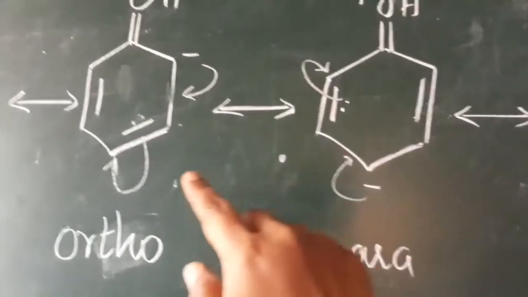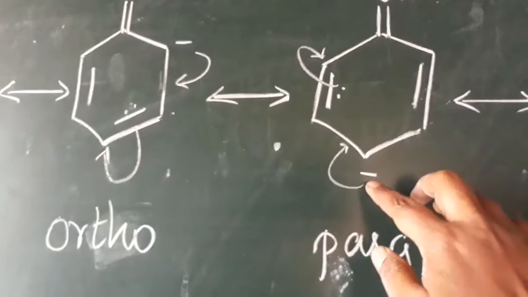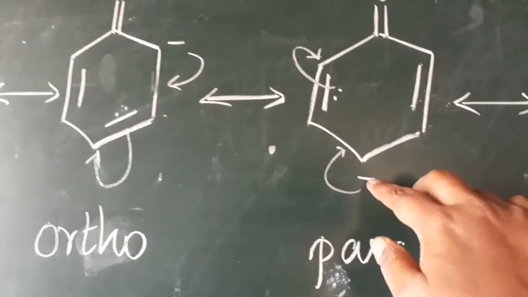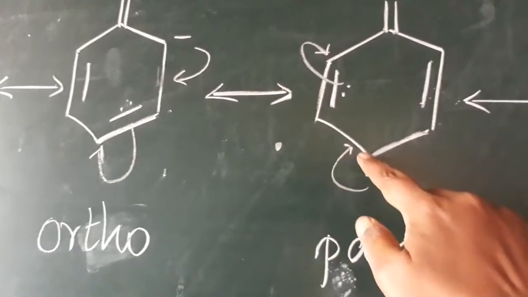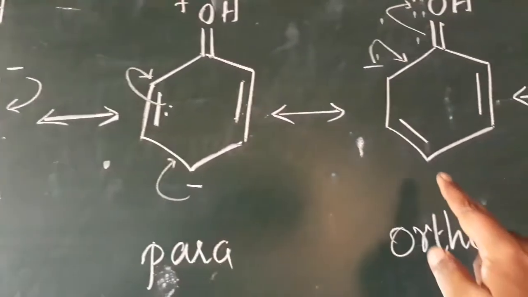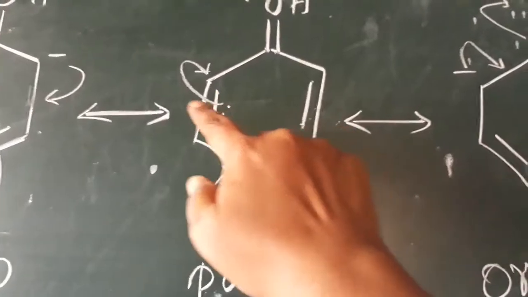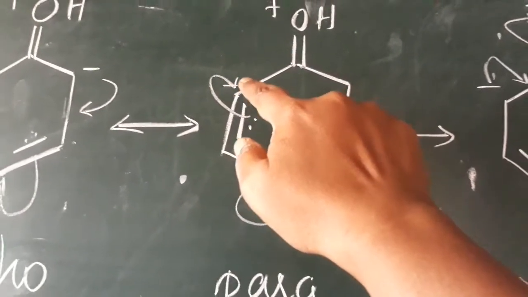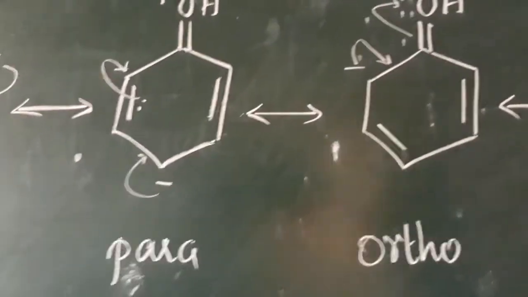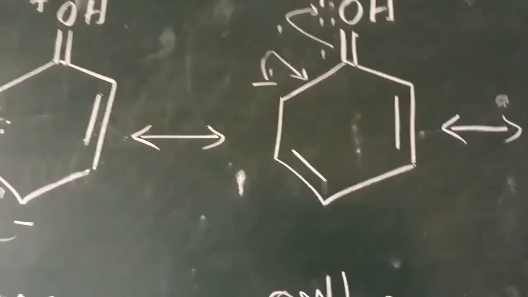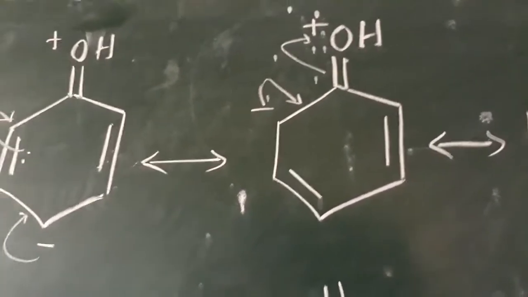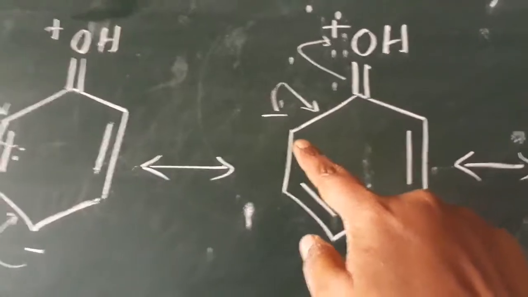Now this electron does not remain in this place either. Suppose it goes to this place, then we develop one double bond here, and this double bond electron goes to this position, the 6th carbon. The 6th carbon has a negative character, and this position is also called an ortho position.